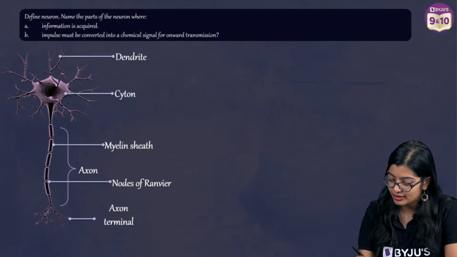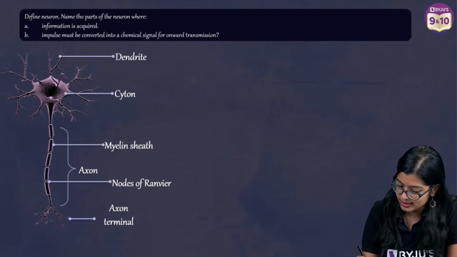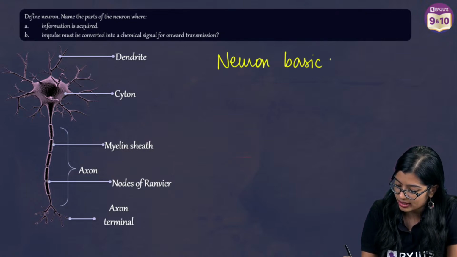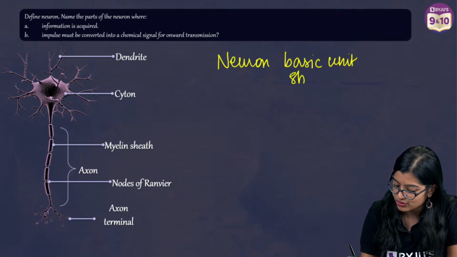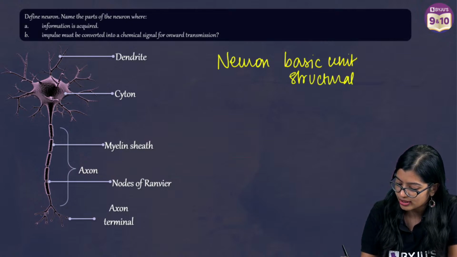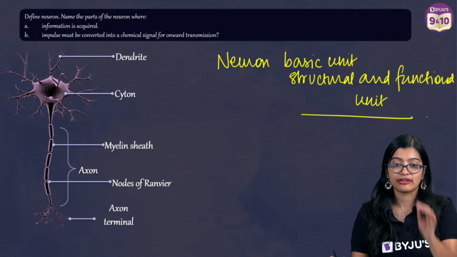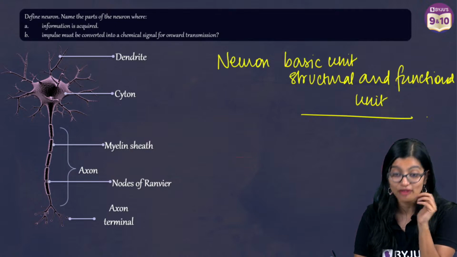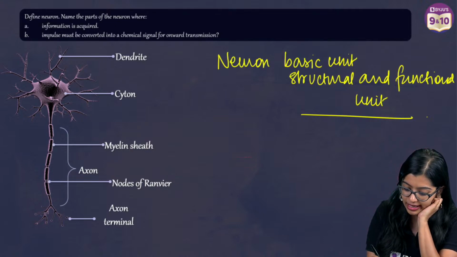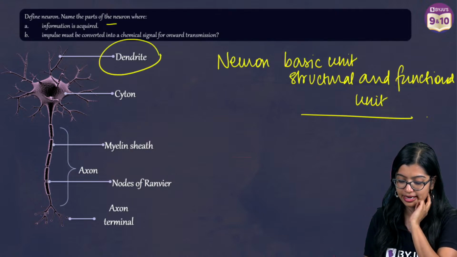So now we know that neuron is the basic unit, or you will say structural and functional unit, of the nervous system, not of life. And we know that information is acquired with the help of the dendritic end.